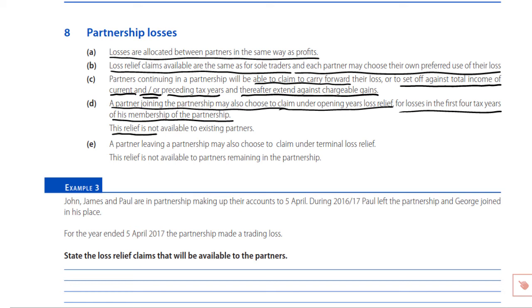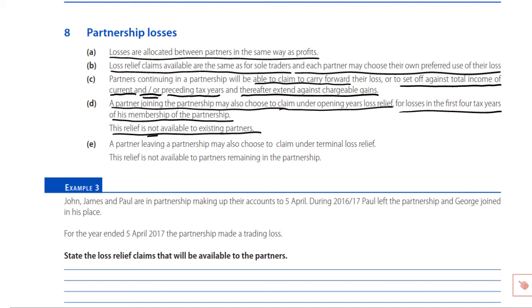That relief is not available to existing partners. This is only available if the partner concerned is within any of his or her first 4 tax years of assessment. Remember what it then allowed you to do? Carry back, but carry back further than the normal 1-year carry back period. We can go back against total income of the preceding 3 tax years. That specialist opening year's relief is a carry back against total income of the preceding 3 tax years.